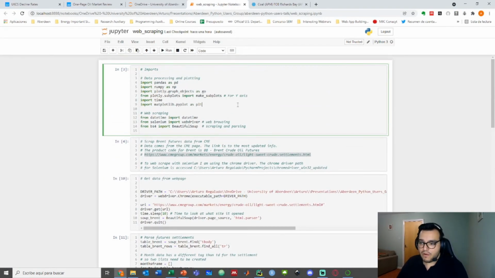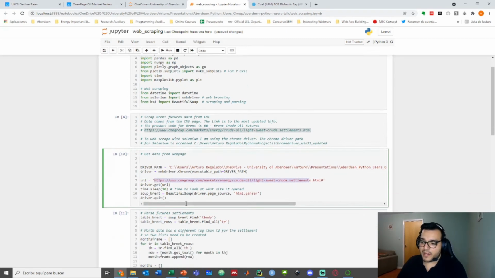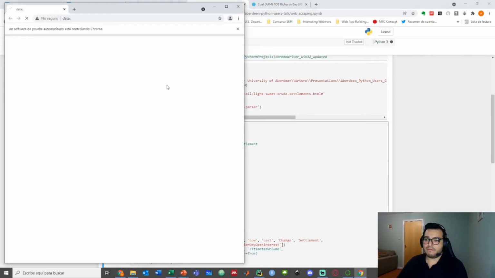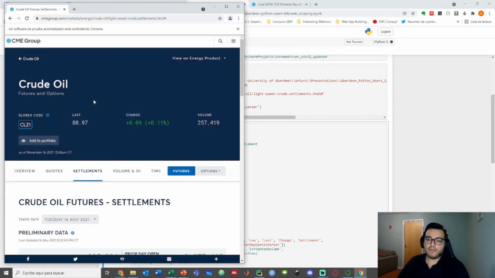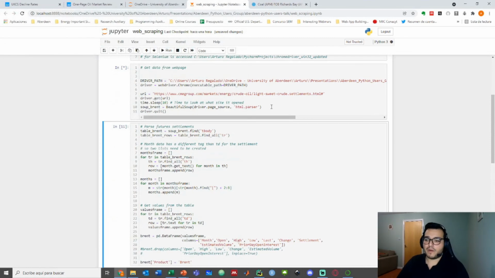So what I need to do is just load these very few libraries and get the address of the product I want, in this case the WTI price, and I will have Selenium, which maybe you will have heard about now with Carlos, just open a browser page, go to the crude oil prices, download this table and this information, and it's working now. I put this timer in on purpose.